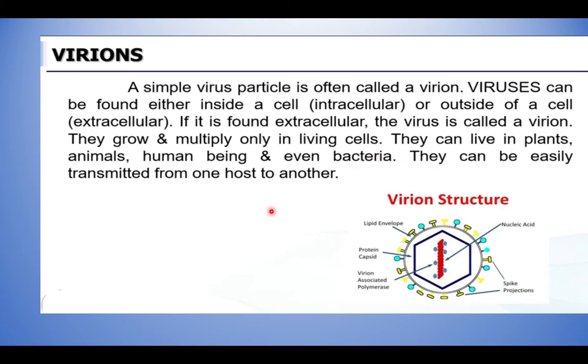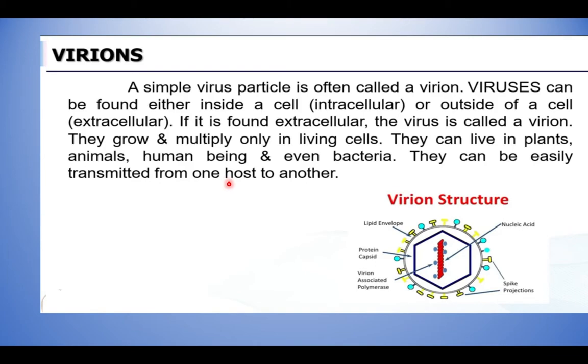They can be easily transmitted from one host to another. Host means where the virus is living. It may be a plant, animal, or a human being, whatever it may be. Suppose a plant is affected by a virus, then very quickly from that affected plant, the virus may spread to nearby plants which are in good condition.